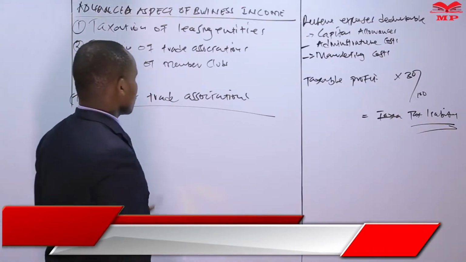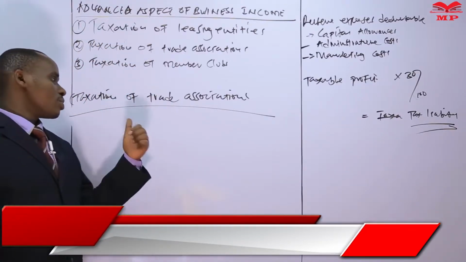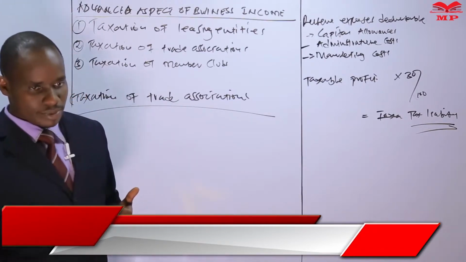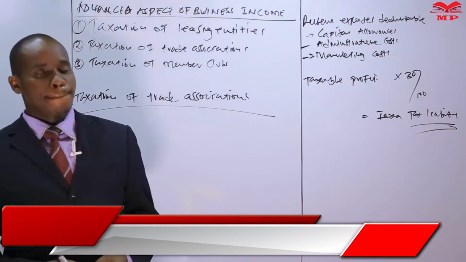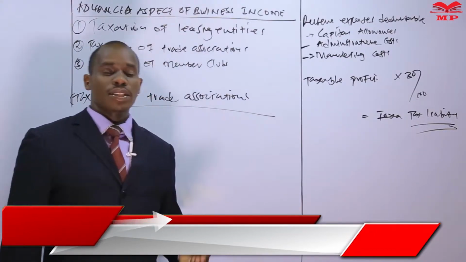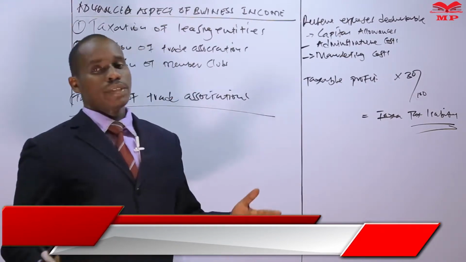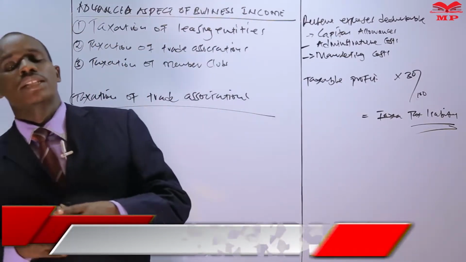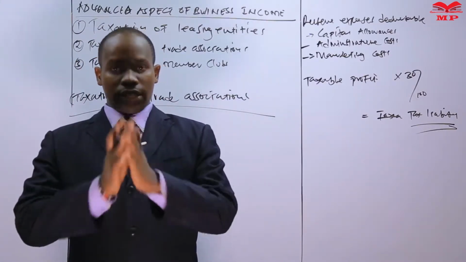Basically, when we talk about trade associations, we refer to those associations that are formed by business people for the purpose of promoting their business interest. Remember, traders, especially those operating similar businesses, most of them have common interest.